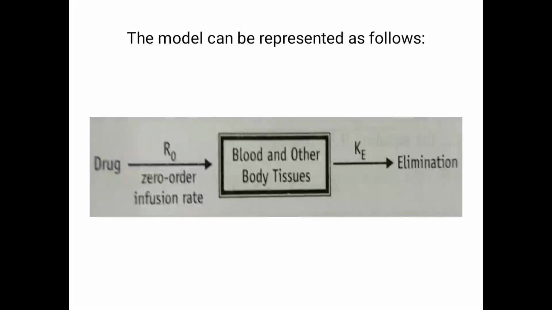In this particular model, two kinds of constants are involved. The first one is R0, the zero order infusion rate, and the second one is Ke, the elimination rate constant. In the first model we saw there was only one rate constant, that is K, the elimination rate constant. But in this model there are two constants, the zero order infusion rate as well as the elimination rate constant. From this we can derive the mathematical formula and determine pharmacokinetic parameters.